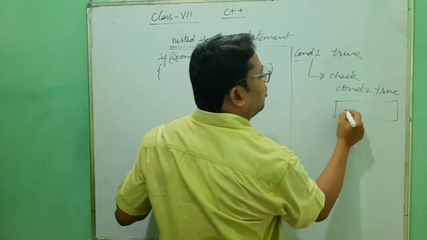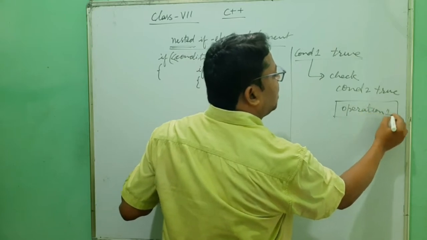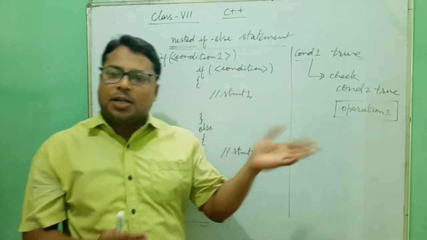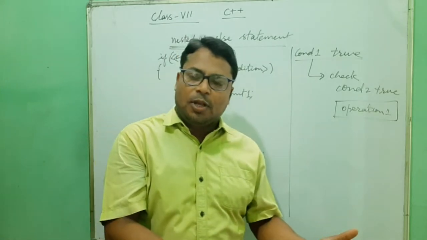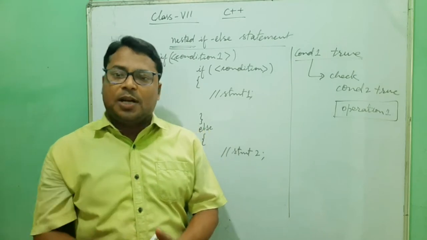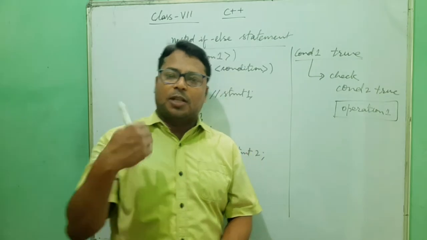Then you perform the operation. That means we perform an operation on the basis of two conditions. If one condition is true, check whether another condition is true, then do some operation. Otherwise, if the first condition is true but the second is false, we do another operation.